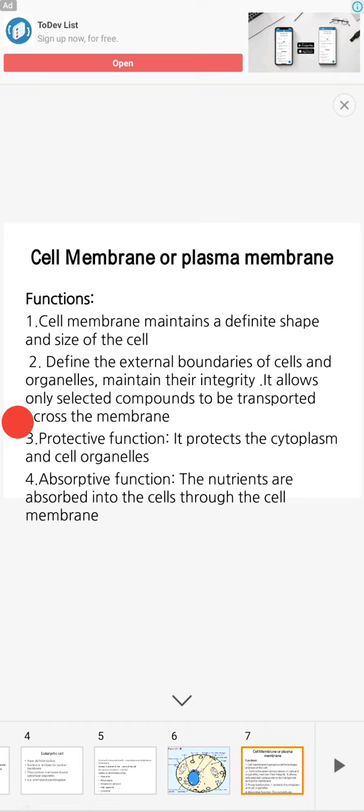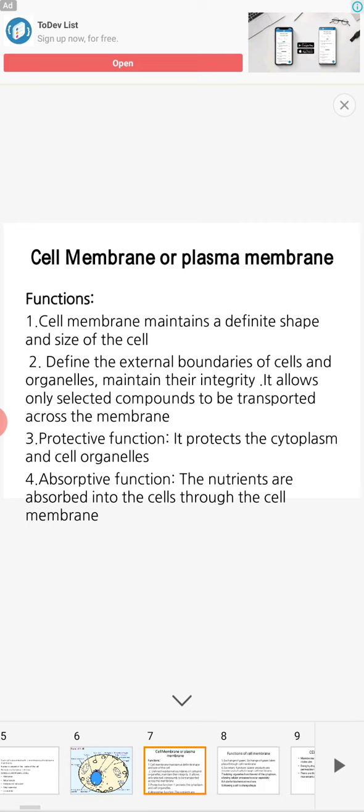So remember, this is one of the important questions for you. Functions of the cell membrane and structure of the plasma membrane or cell membrane, maybe a 5 marks essay. So the cell membrane maintains the definite shape and size of the cell. It gives a shape and size, because it is the external boundary covering the cells and organelles which are enclosed by this cell membrane.